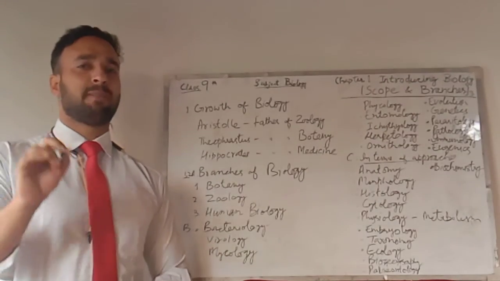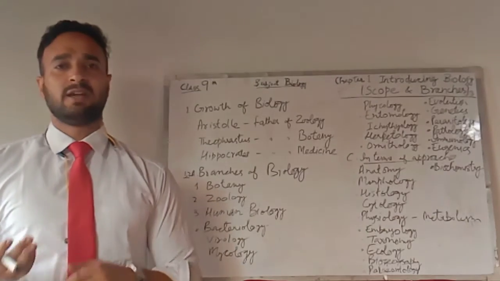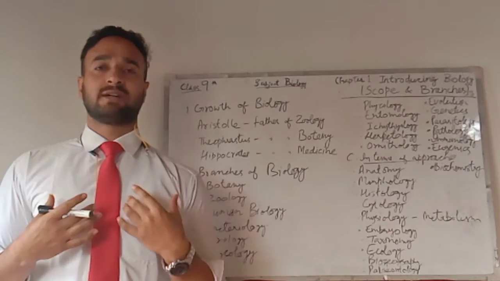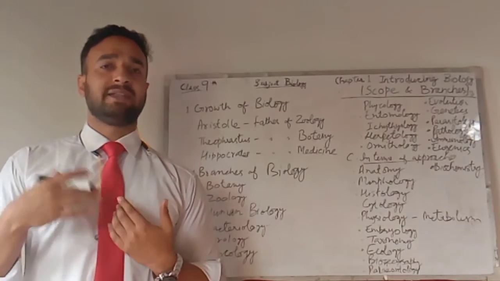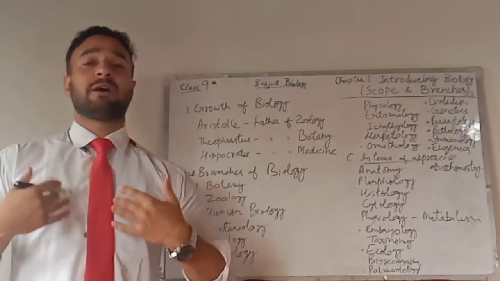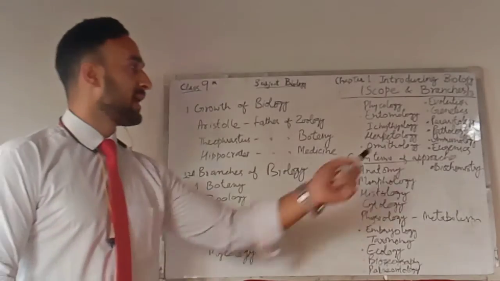Parasitology is the study of parasites. There are two kinds of parasites: ectoparasites and endoparasites. Ectoparasites are those parasites which are present on our body surface. And next is endoparasites. Endoparasites are those parasites which live within our system, which live within our body. So the study of parasites is called parasitology.